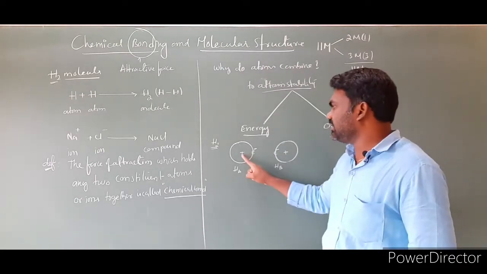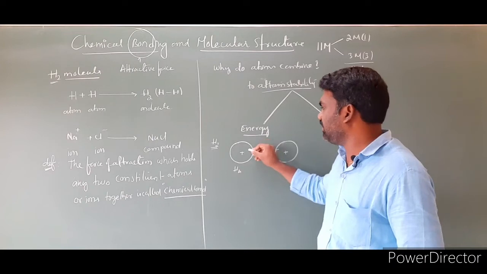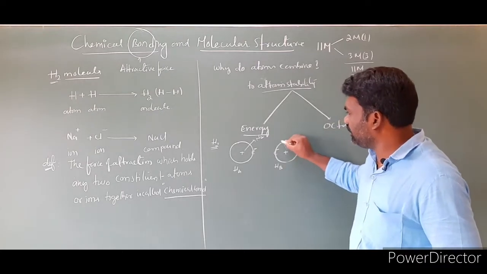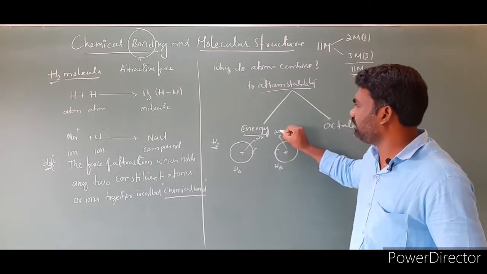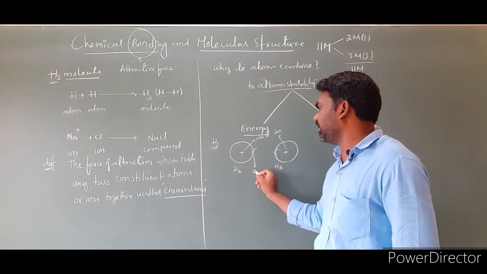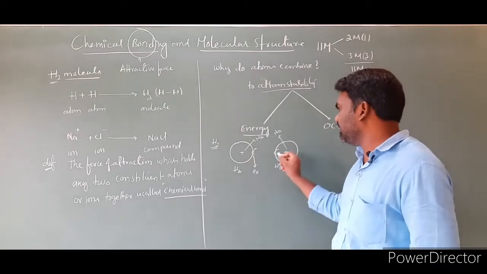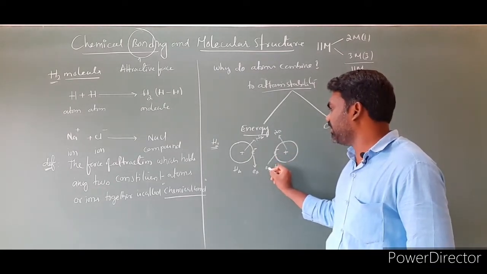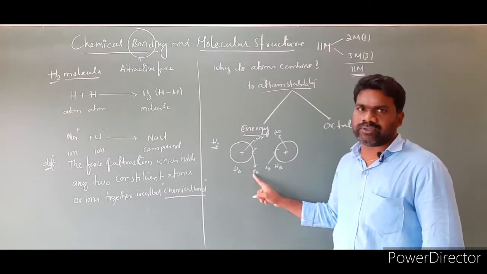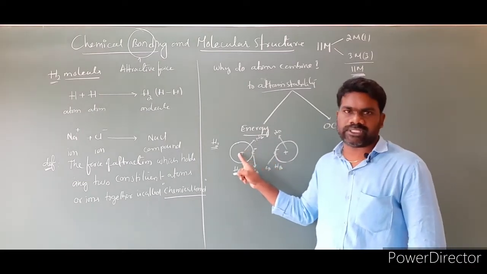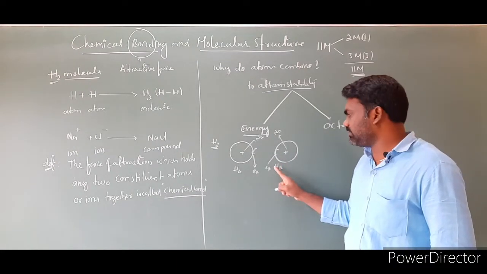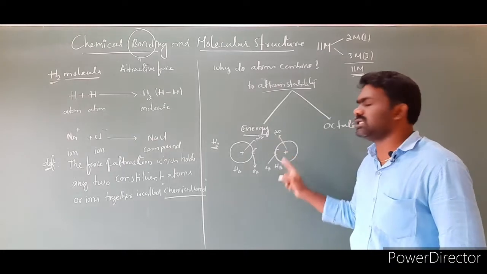Clear? Now, this is the nucleus of hydrogen A. So, I am labeling it as NA, the nucleus of hydrogen A. And this is the nucleus of hydrogen B, I am labeling as NB. And this is the electron of hydrogen A, I am labeling as EA. And this is the electron of hydrogen B, I am labeling as EB. HA is hydrogen atom A, EA is the electron of hydrogen A, and NA is the nucleus of hydrogen A. And EB is the electron of hydrogen B, HB is hydrogen B, and NB is the nucleus of hydrogen B.